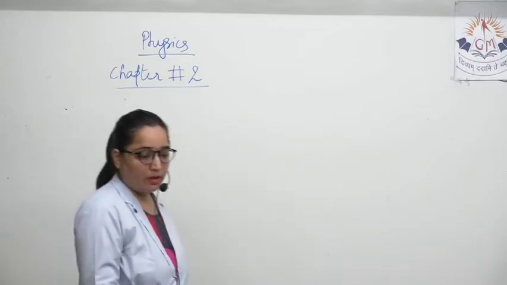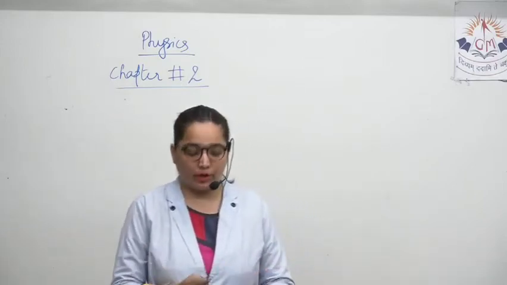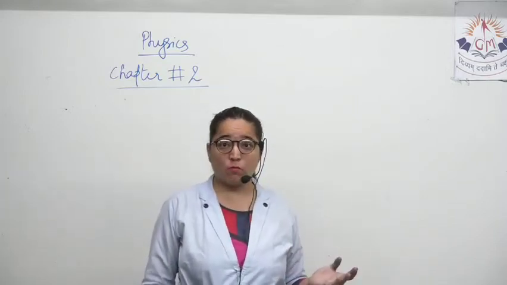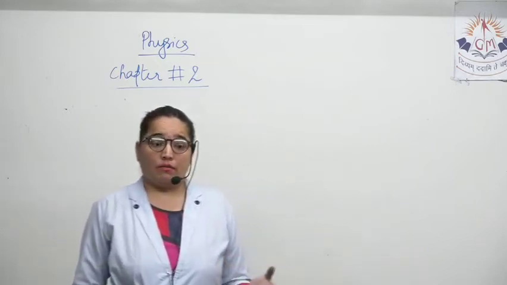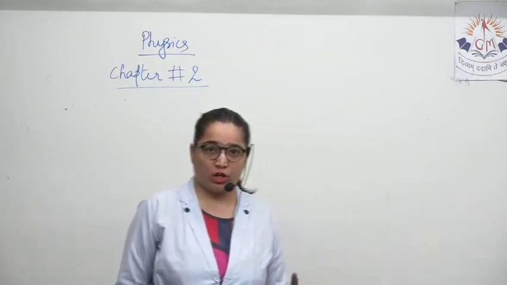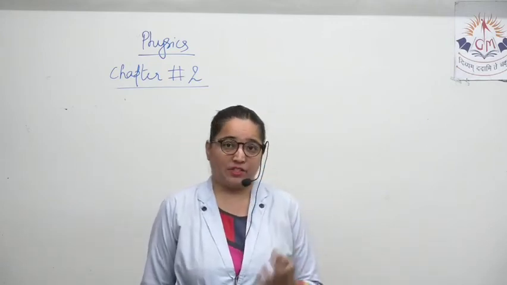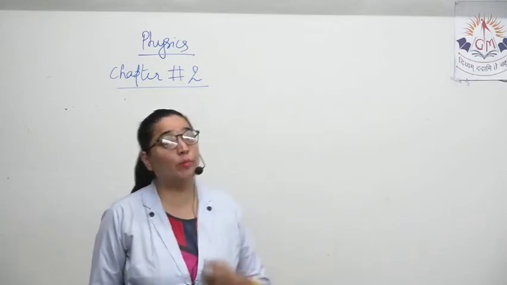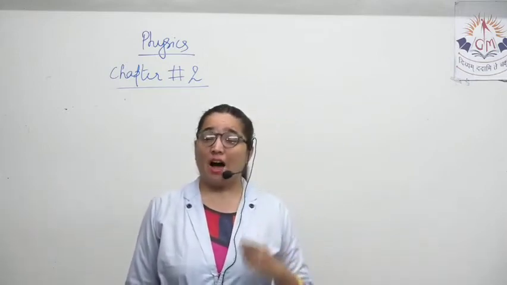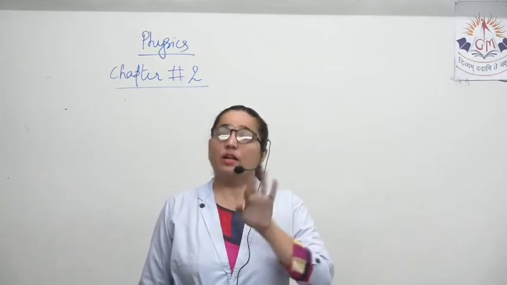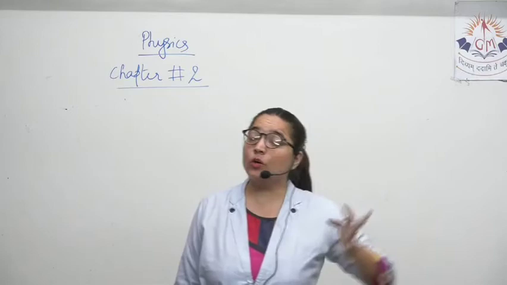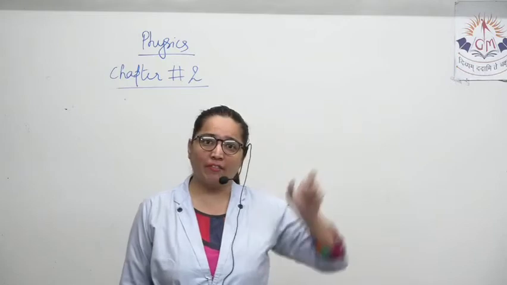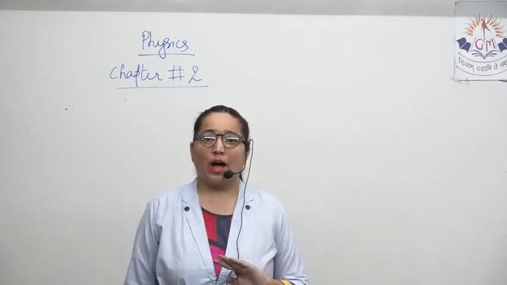So what have we done up till now? We did Newton's second law of motion. After that, we derived how F is proportional to ma and F is equal to ma. The final definition of force is that force is equal to the product of mass and acceleration. After that, we discussed how the CGS unit is linked with the SI unit, that is 1 Newton is equal to 10 raised to 5 dyne. I hope that's clear.